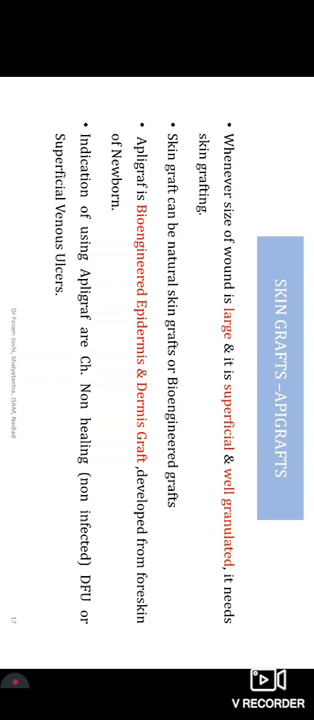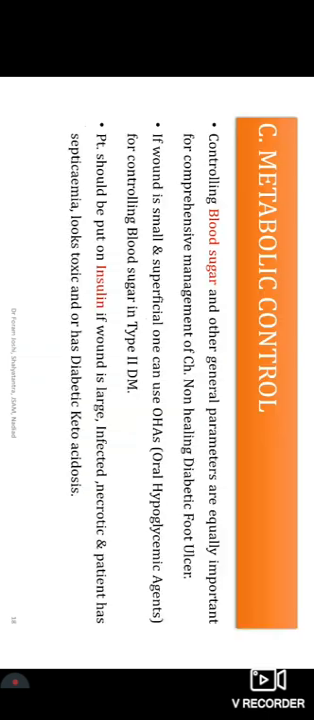But there are two types of grafts. One is the natural skin graft, and the other is the bioengineered graft. What are bioengineered grafts? Bioengineered grafts are grafts synthesized in some material and media and developed after that. Usually they are developed from the foreskins of newborns, and applying this type of graft, particularly to a well granulated wound, helps in wound healing. So this is about